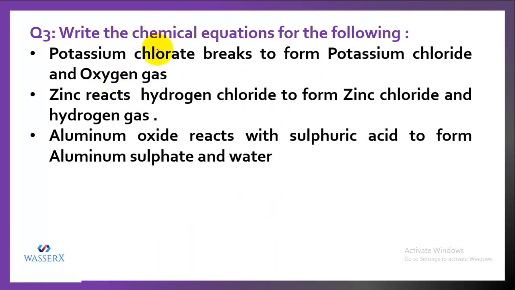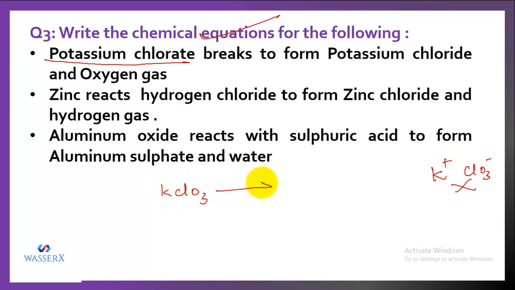Another question is, we have to write the chemical equations which are involved. We are given word equations and we have to write the proper chemical equation involving the formulas. So first is potassium chlorate breaks to form potassium chloride and oxygen gas. You'll start with the reactant first, potassium chlorate. Let's make out its formula in the rough. So this is KClO3.